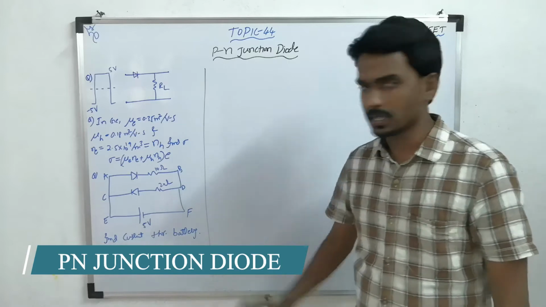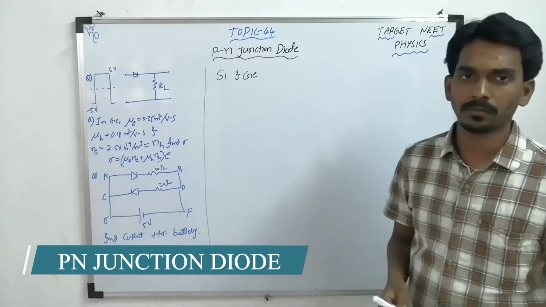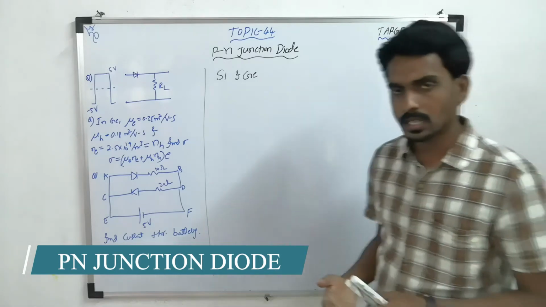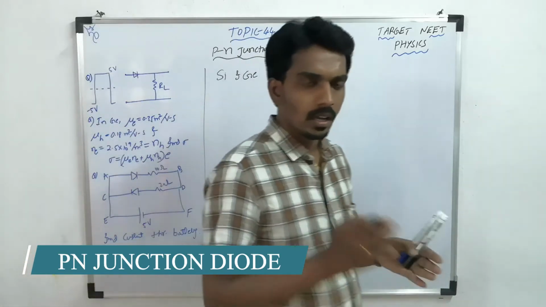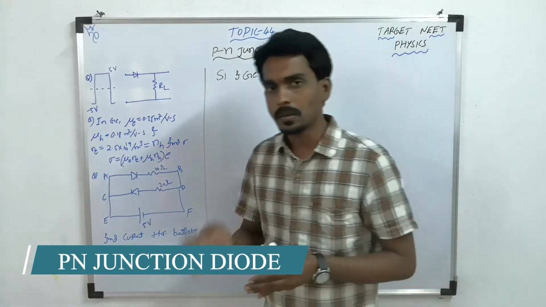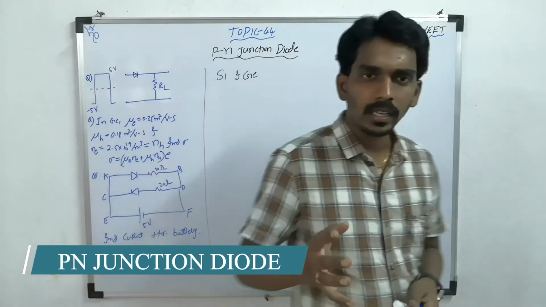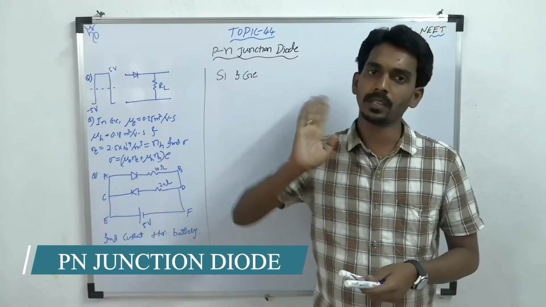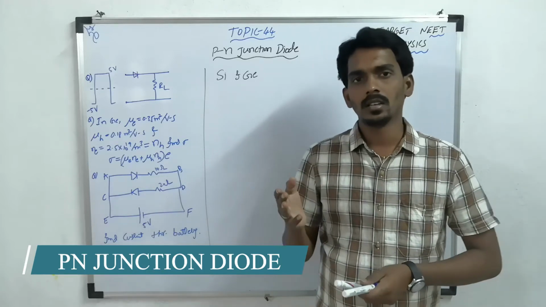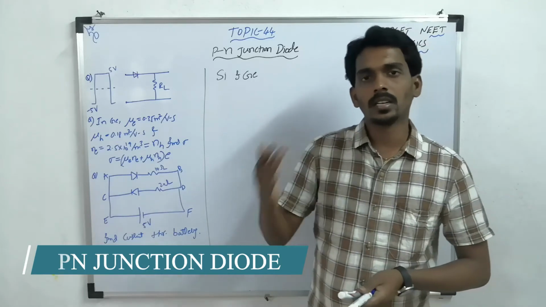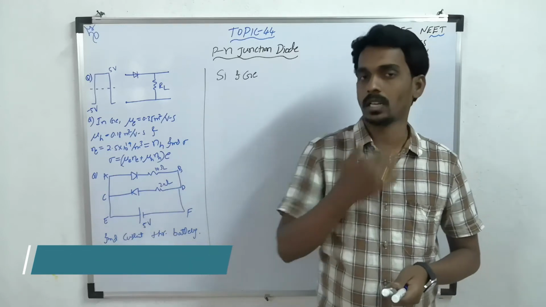If you consider semiconductors, mainly we discuss silicon and germanium, like what is the conductivity, what is the resistivity. So we divide the materials into three types: conductors or metals, insulators, and semiconductors. Semiconductors have medium behavior between conductors and insulators, whose conductivity is lesser than conductors and greater than insulators, but it is not sufficient to conduct electricity on its own.